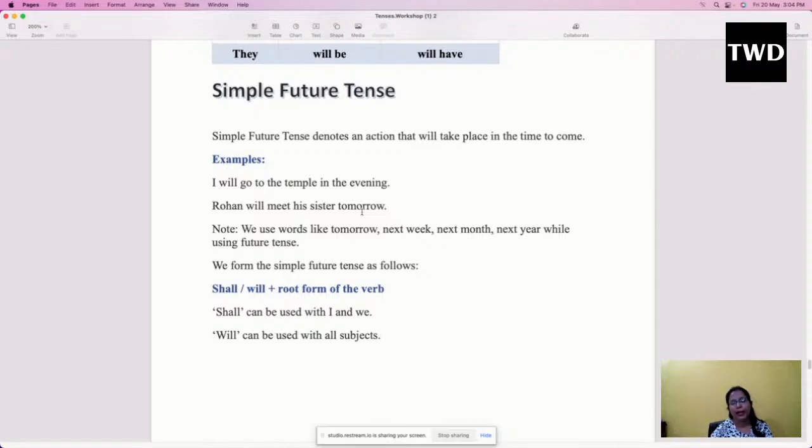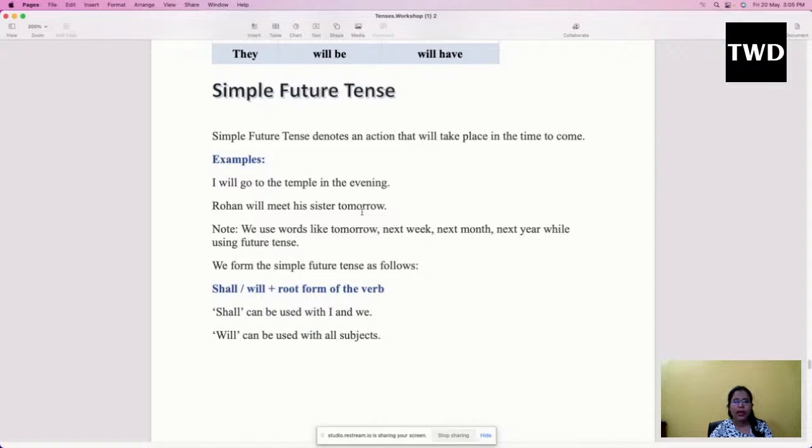One thing you might be getting confused with is present continuous tense and simple future tense. Under present continuous tense also we talk about something which is going to happen in the future, but we use present continuous tense to talk about all those actions which have already been planned, like my uncle is arriving tomorrow. That means that action has already been planned and he is definitely going to arrive tomorrow. We are watching a movie tonight. That means we have already decided to watch a movie tonight and we are going to watch it.